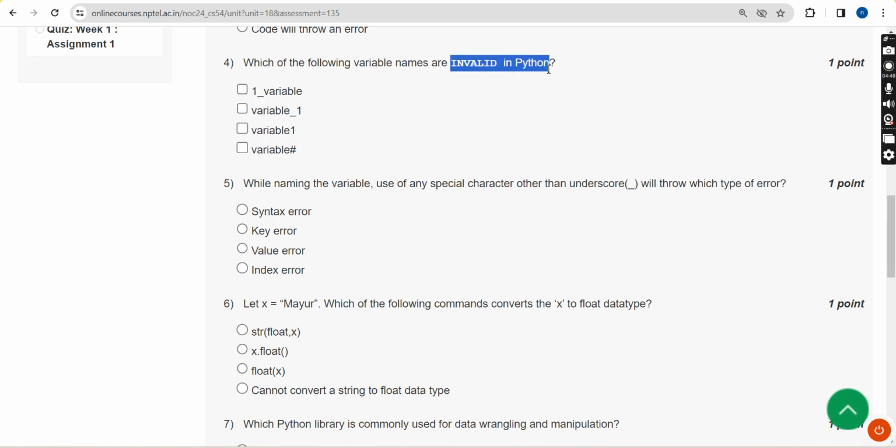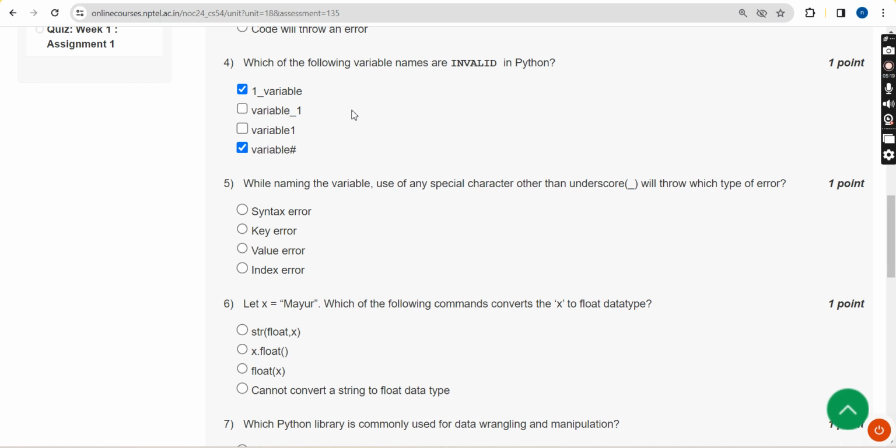So invalid in Python, invalid variable names. If you see the first option, it is starting with a number. It should not start with a number, right? So it is an invalid one. And if you see the fourth option, here they have given a hash. The hash symbol is not an allowed special character in a variable name in Python. So that's why the fourth option is also an incorrect variable name.